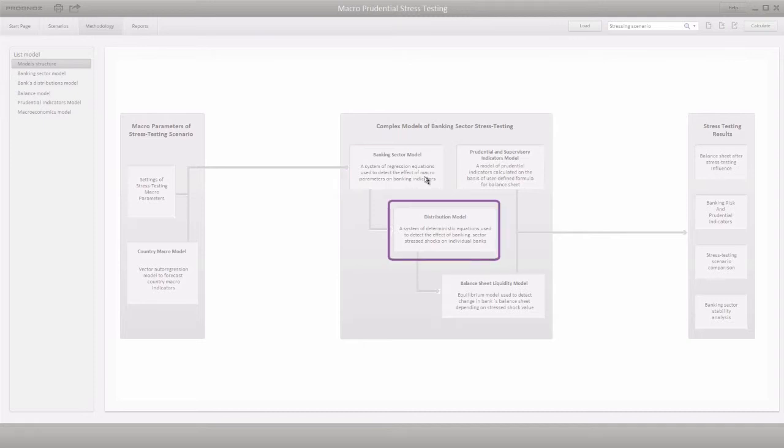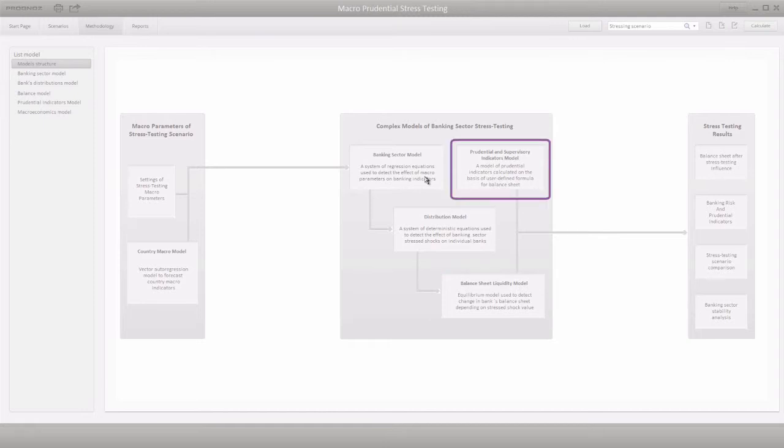Then, the distribution model breaks the shocks down to individual banks with regard to the bank's risk appetite. As at this stage, bank assets and liabilities are adjusted independently. It is often the case that assets and liabilities are unbalanced. To solve this problem, refer to the balance sheet model.